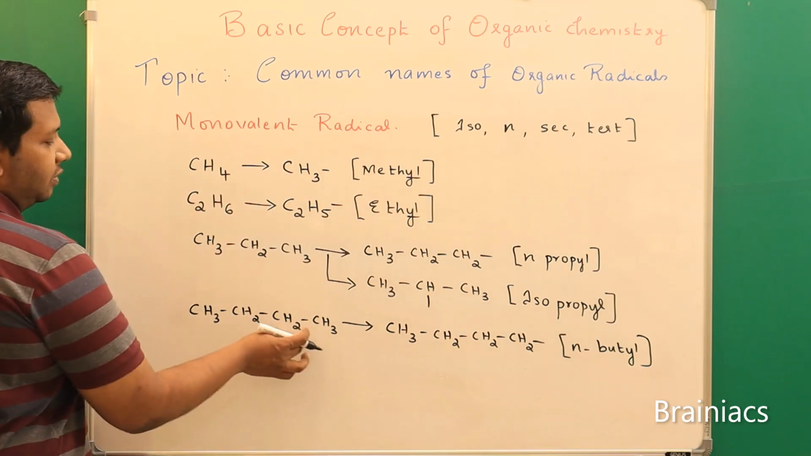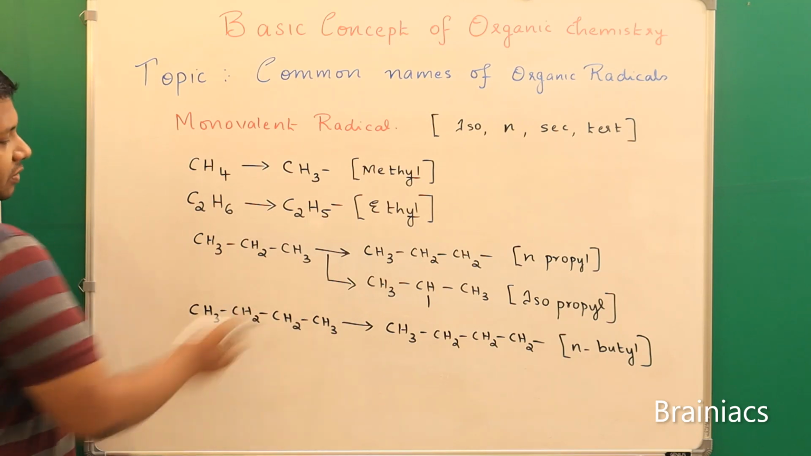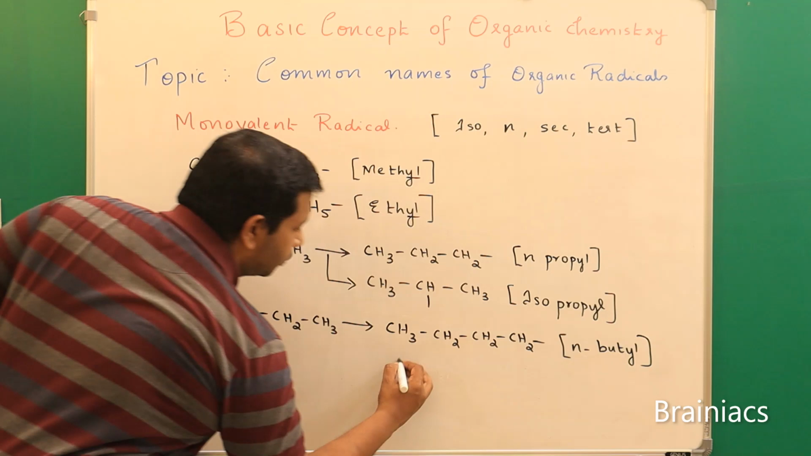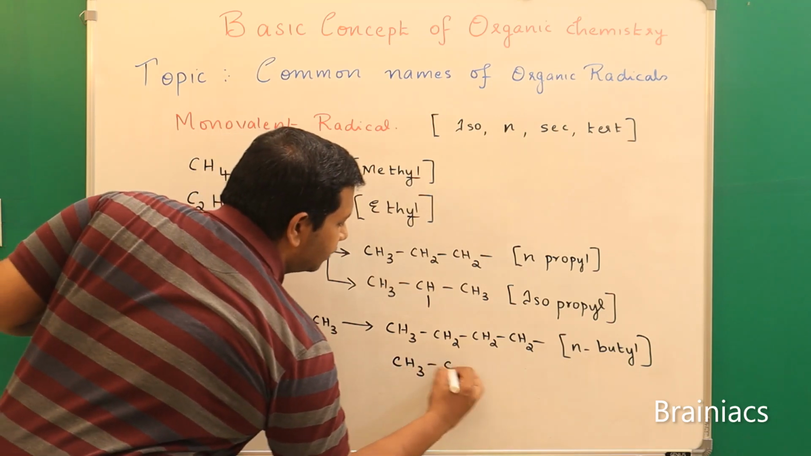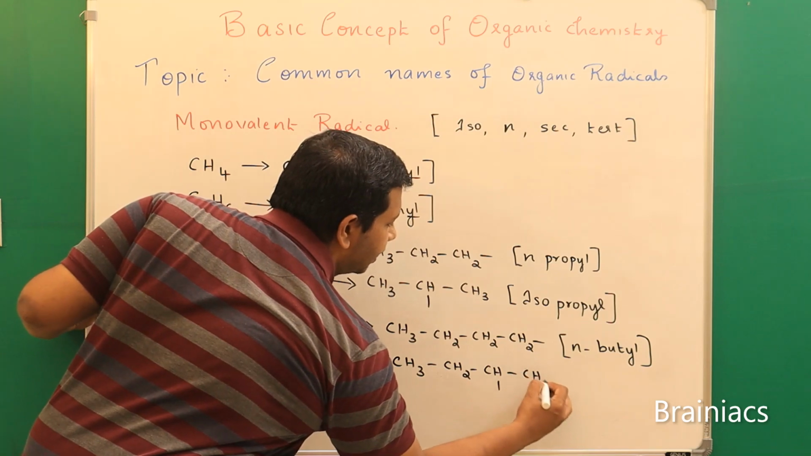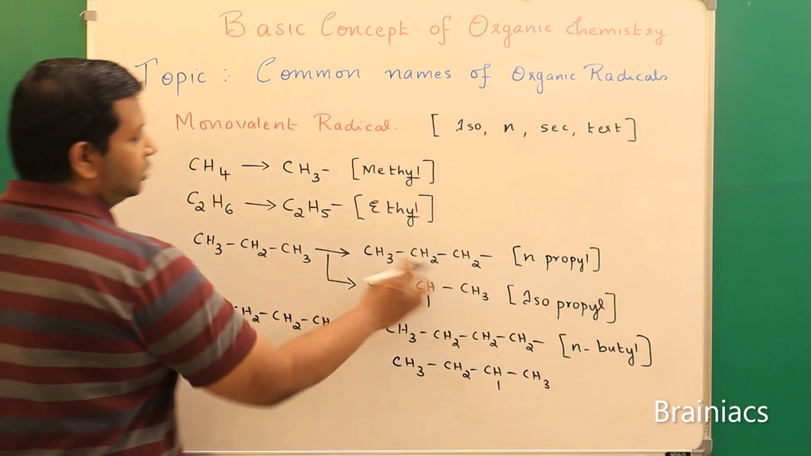Now what is the other possibility? You can remove from this carbon atom also, because this is different. So the next possibility is CH3, CH2, CH-CH3. Now try to tell, please listen. Here the CH has CH3 on both sides.